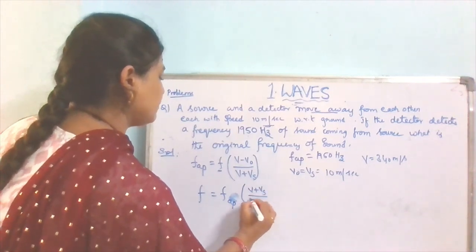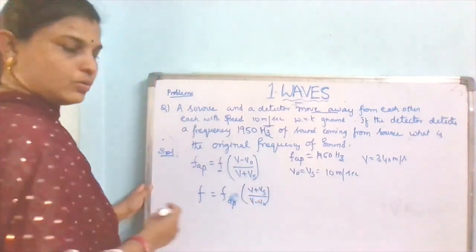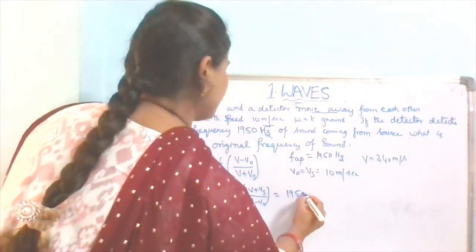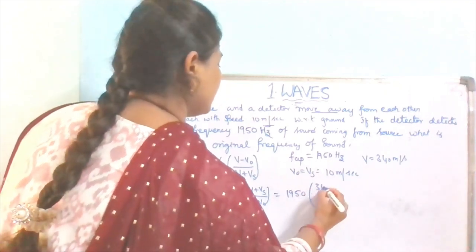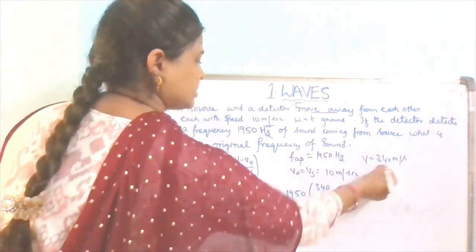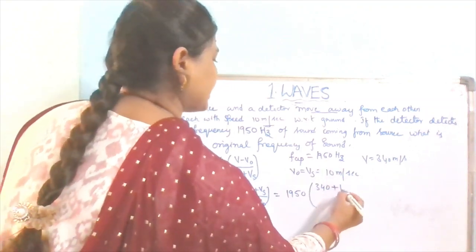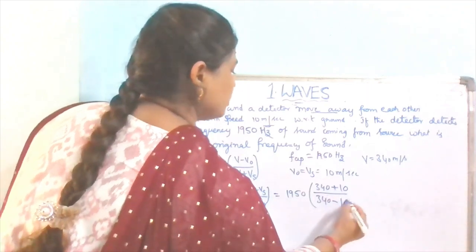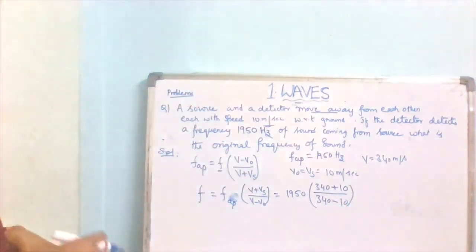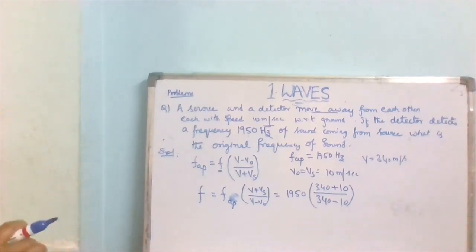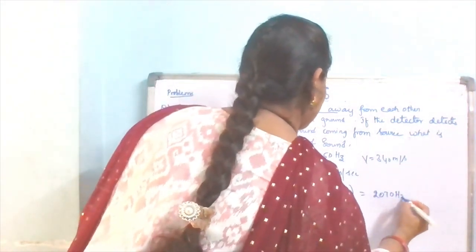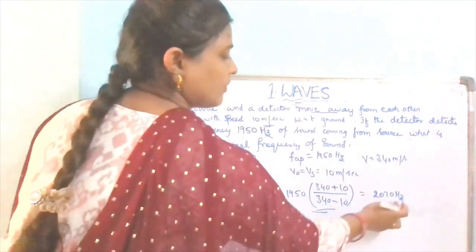That is equal to the apparent frequency 1950 into 340, the original velocity, plus 10, the velocity of source, by 340 minus the velocity of observer, which is also 10. If we solve that equation, we will get the value 2070 Hz. That is the original frequency.